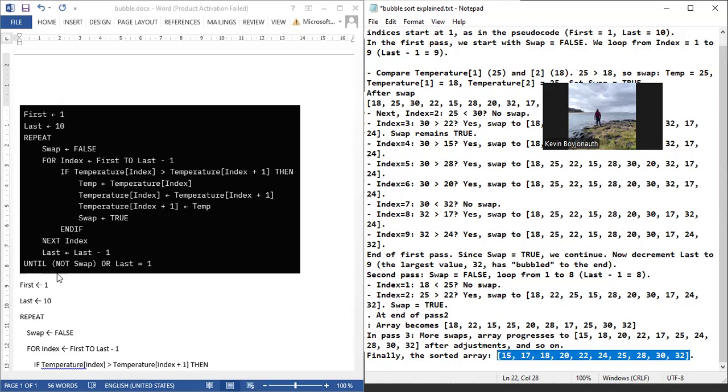De là, quand il vient à la fin, je pourrais trouver until not swap. Ça veut dire swap est égal à false. Because swap est égal à false, my list is already sorted. Et là, vous êtes. I hope you understand.